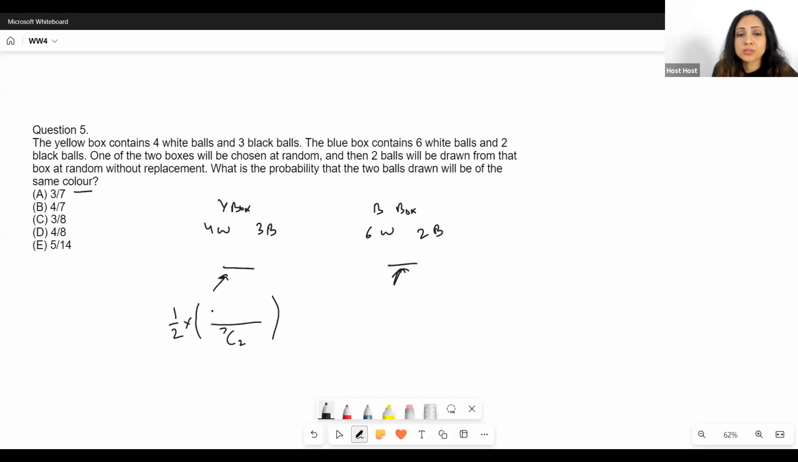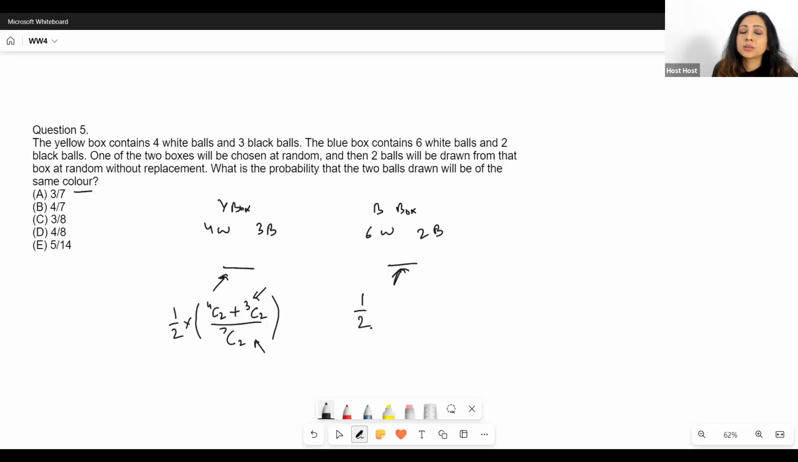Now, in how many cases will I have two balls of the same color? 4C2 in case I'm picking 2 white balls, plus these are additional cases, right? Either I can pick 2 white balls or I can pick 2 black balls. So or is given by a plus, right? Plus 3C2. So these are my favorable cases. These are the number of ways in which I can select two balls of the same color. And these are, of course, the total number of ways. Make sense?